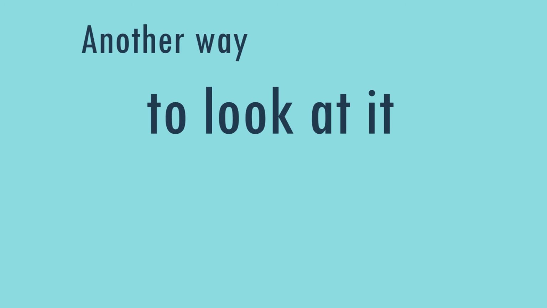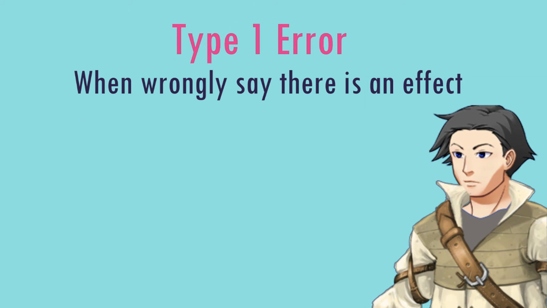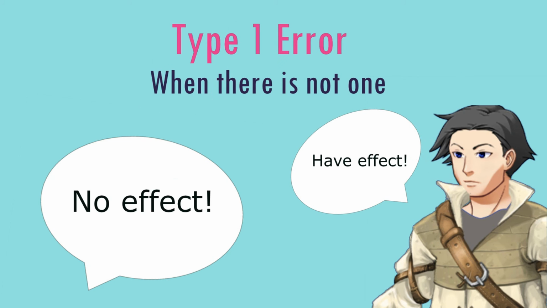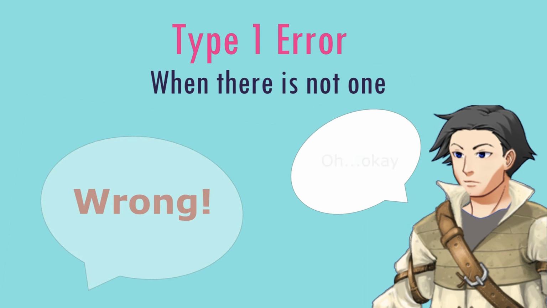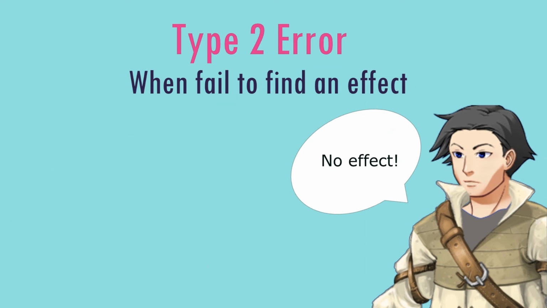Another way to look at it is that a type 1 error is when we wrongly say that there is an effect when there is not one, while a type 2 error is when we fail to find an effect that does exist.